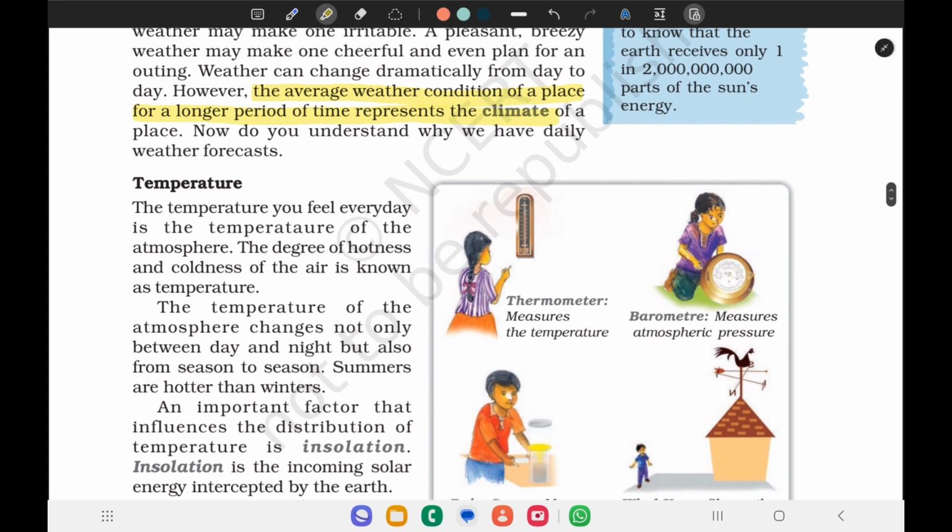While coming to temperature, what you feel every day is the temperature of the atmosphere. The degree of hotness and the degree of coldness of the air is known as temperature. The temperature of the atmosphere changes not only day and night but also season to season. For example, summers are hotter than winters.